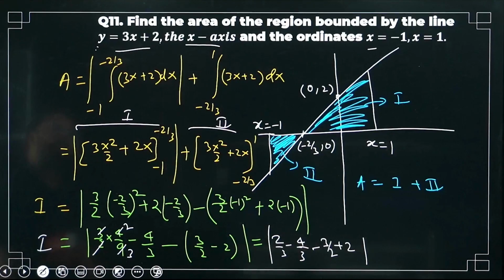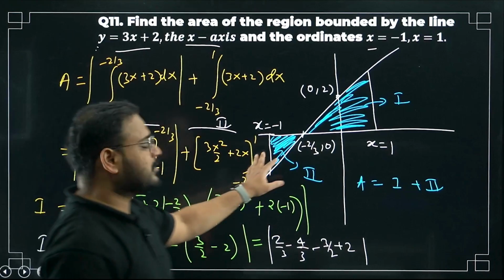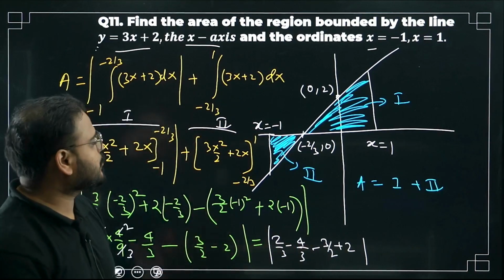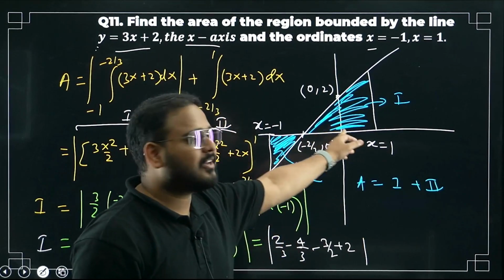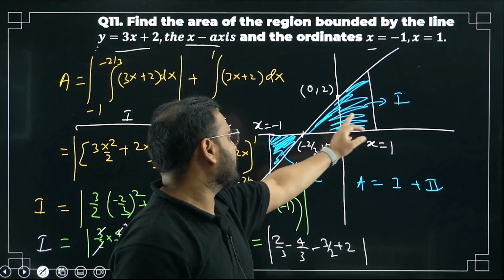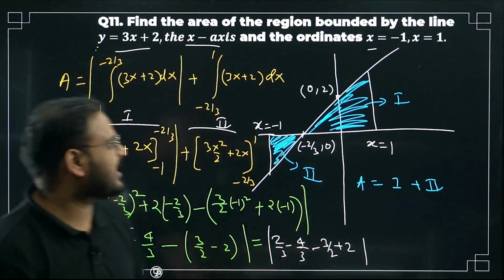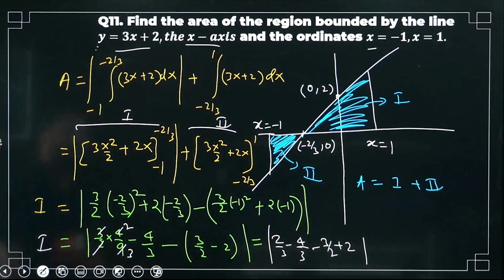Have a look. Question number 11. We had to do the mod for this. A very good question. If this question is coming, 5 marks, but it will be challenging. You have to apply the mod over here. Then you have to do that for this limit minus 2 by 3 to 1 as it is. For the same function, 3x plus 2, not by 2.